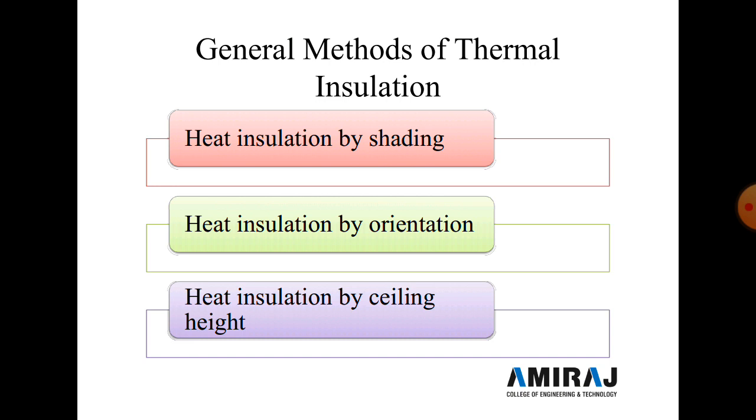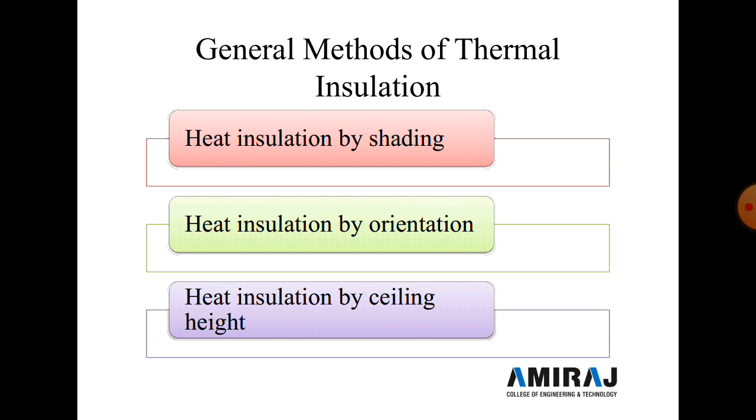It can be done by roofing shade, but it is very difficult to obtain a good effect of heat insulation by roof shade in actual practice when the altitude angle of the sun is high, and it depends on the type of roofing material, and it can only be done by raising the height of the parapet wall when the altitude angle of the sun is low. So that is heat insulation by shading.